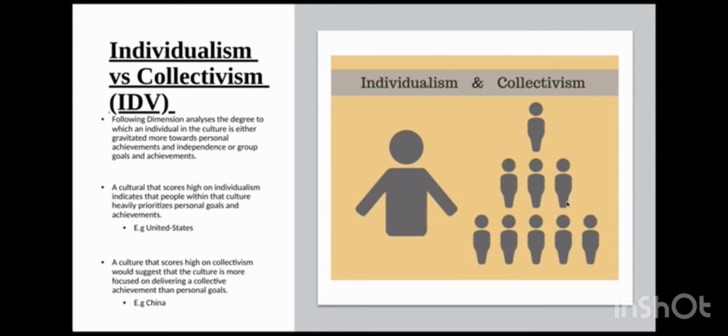Individualism versus collectivism. This is the difference between the degree an individual in a specific culture gravitates towards personal achievements or group achievements. A culture that prioritises personal goals would be the United Kingdom or the United States, whereas a culture that works more as a team, is more collective and focused on group goals would be a country like China or other countries in Asia.